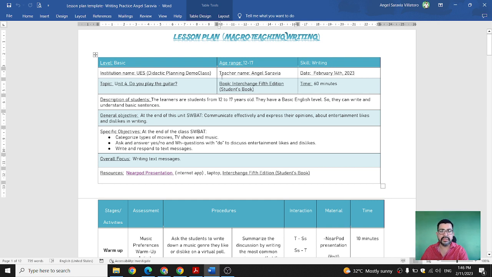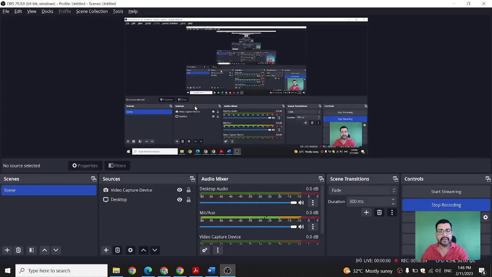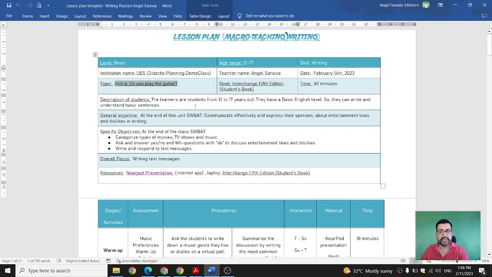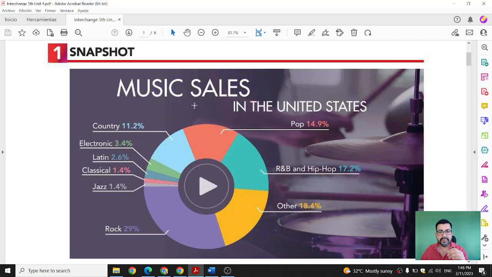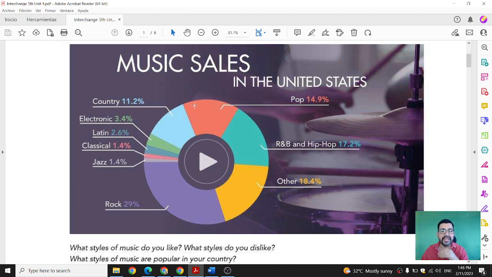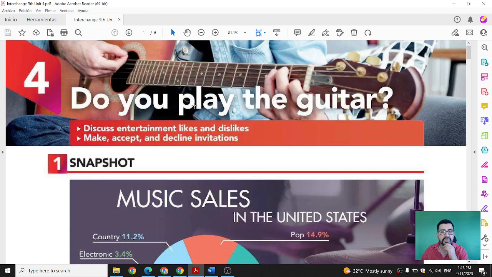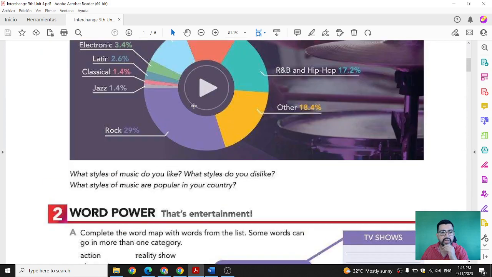So then we have the institution, the teacher's name, the date, and something really important to mention: the unit that we're going to be developing. So this one is going to be for unit number 4, which is called Do You Play the Guitar? And let me share with you, oh, there it is. So this is the book that I have here. This is the unit that I'm going to be working on.